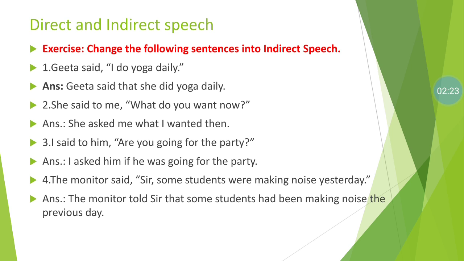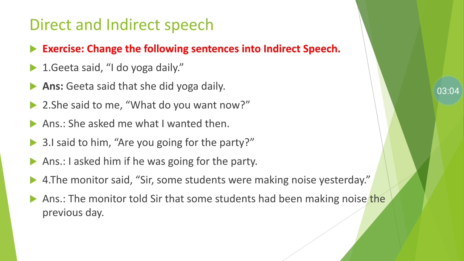She said to me, "What do you want now?" Now here in reported speech, an interrogative sentence is given. The sentence begins with WH word what. So if the reported sentence is interrogative, we use asked. So transfer into indirect speech: she asked me, joining conjunction same, what, and "do you want" transfers into an assertive sentence, and also we change the tense. Do you want transfers to wanted, we remove the do. What I wanted then, now transfers to then, full stop.